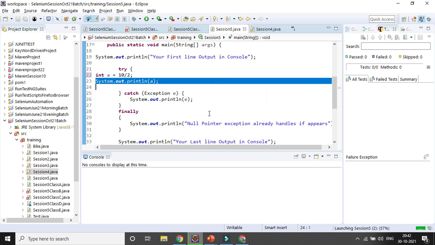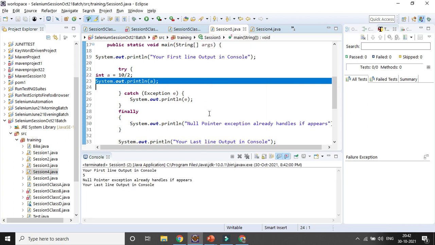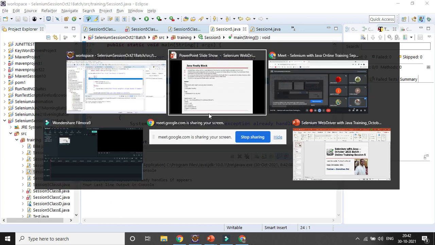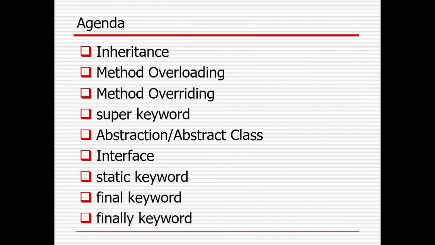So in real times, in case you really know that something can happen, definitely you need to handle the exception. Otherwise, your remaining lines of code will never be executed in case you did not handle the exceptions. And definitely you can add a finally statement with your try catch block, so that it will always be executed to give you more information. So those are the different topics I have tried to cover today. I will be giving you one more recap.